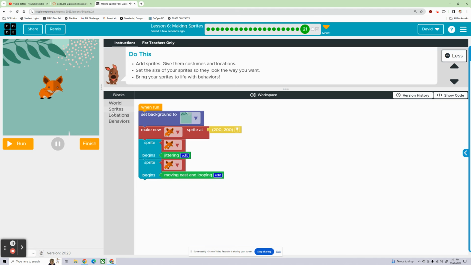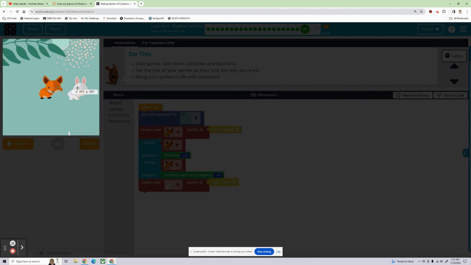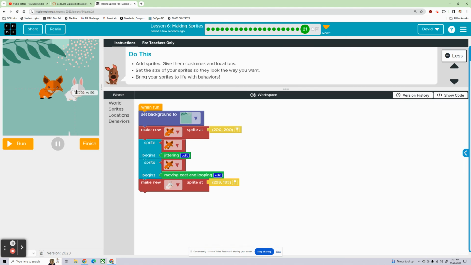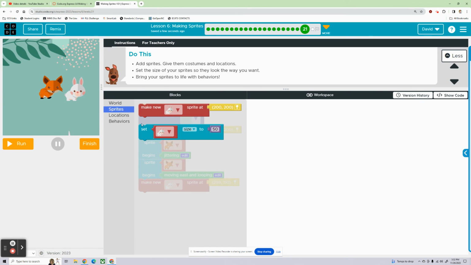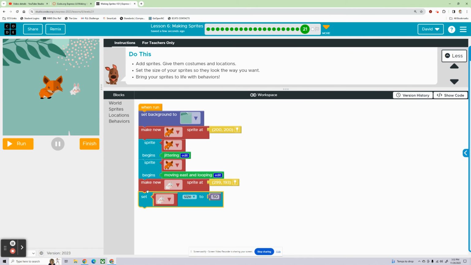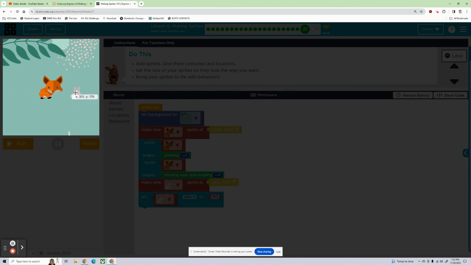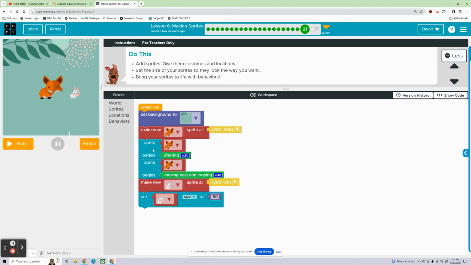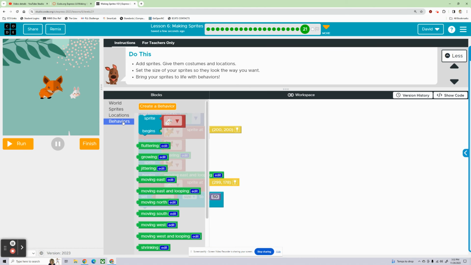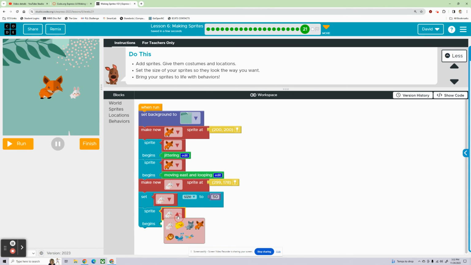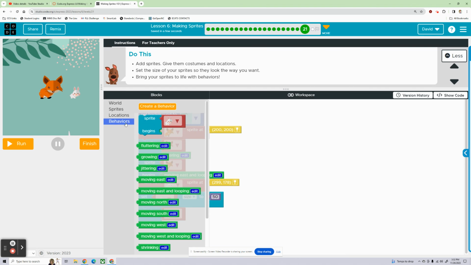Oh, we're not setting the size though. We're making a new one. And we're going to put him right in front of the fox. And we're going to make him smaller. There we go. Change his location just a little bit so he's on the same plane. And then behavior, he is going to run east and loop as well.